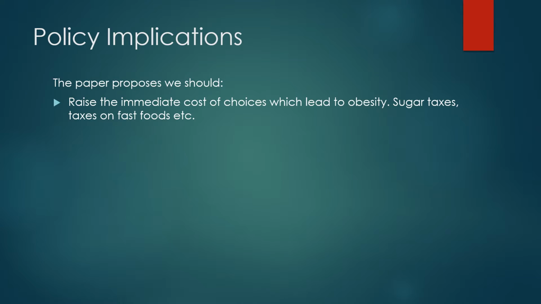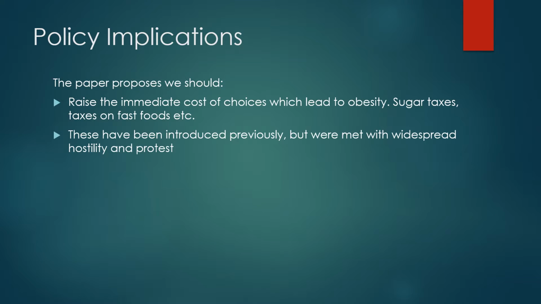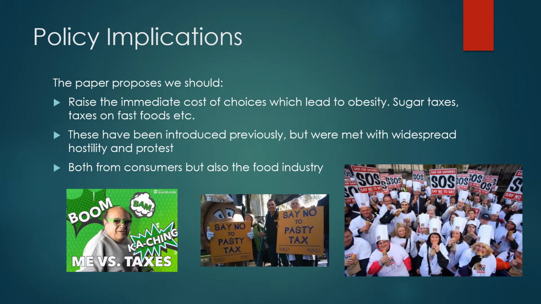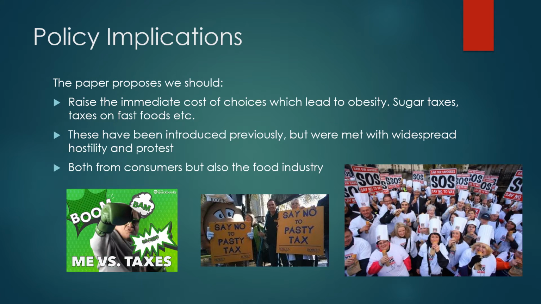So one thing you can do, which the paper proposes, is to raise the immediate cost of choices which lead to obesity, such as introducing taxes on sugar or taxes on fast foods. Now, these have been introduced previously, especially in the United Kingdom, but they were met with widespread hostility and protest. And the protest was from both consumers and the food industry. For example, the UK tried to introduce a tax on certain foods, which became known as the pasty tax, and that was met with incredibly widespread hostility, especially from those who were selling baked goods.